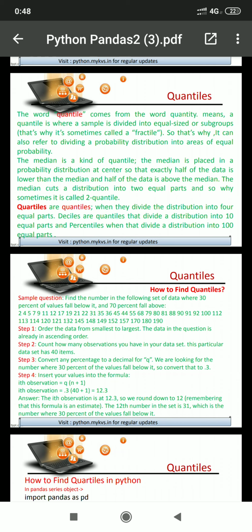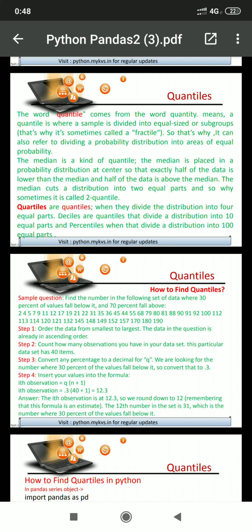Because we already have these numbers in order, but if the numbers were not in order, first of all we would have to arrange them from smallest to largest. Now count how many observations we have in our data set. This particular data set has 40 items.